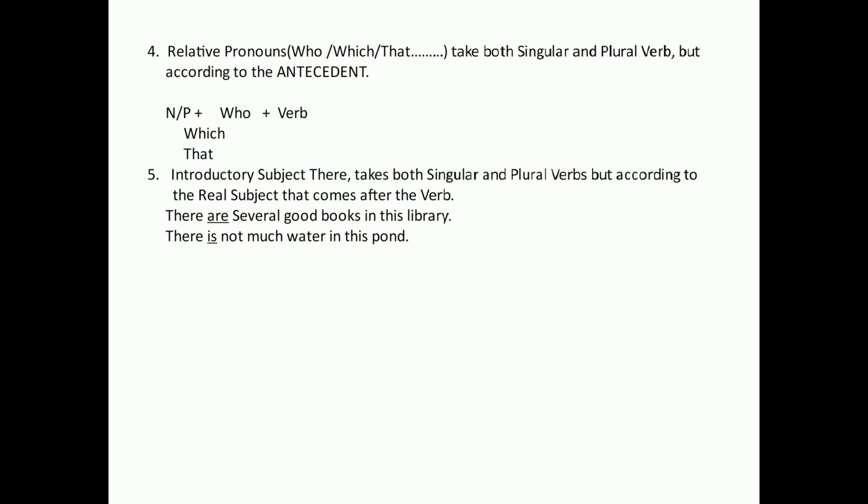Now you see, there are, there is. In both these sentences, what are the words there? These are introductory subjects. In the first, are is the verb, and are is plural. In the second, is is singular. Why is are used here? Because after are, the real subject is several good books, that is plural. And in the second sentence, why is? Because the real subject is much water, that is singular.